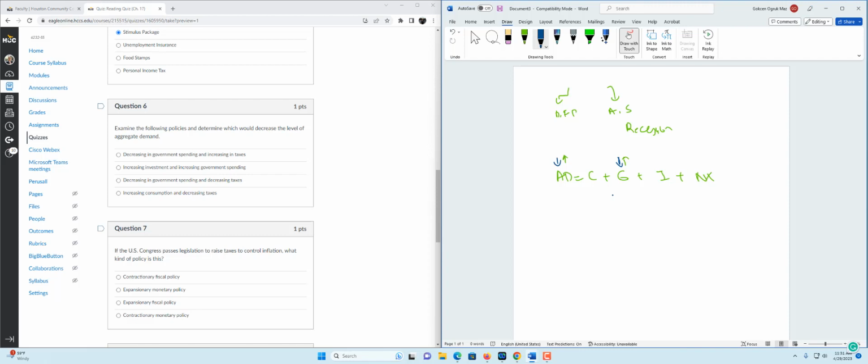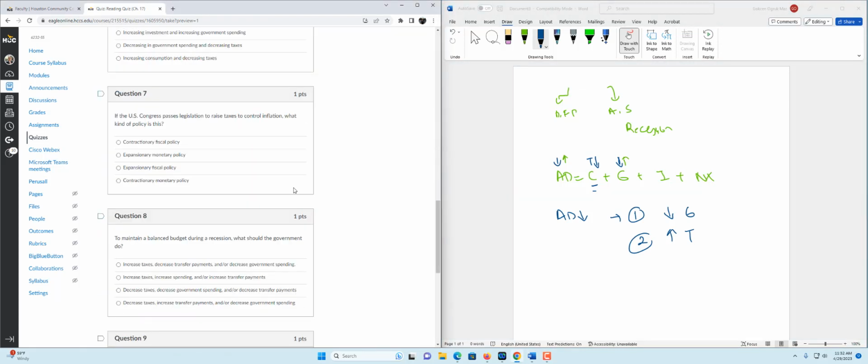You can also change the tax. If the taxes decrease, we will increase the aggregate demand curve. But if the taxes increase, we will decrease the aggregate demand curve. The reason is that consumption is going to be less. After-tax income is going to go down if you increase the taxes. So if we want to reduce AD, we have two options. The first option, decrease government spending. The second option, increase tax rates. So we can find the right answer. Decreasing government spending and increasing taxes, the first one is the correct answer.